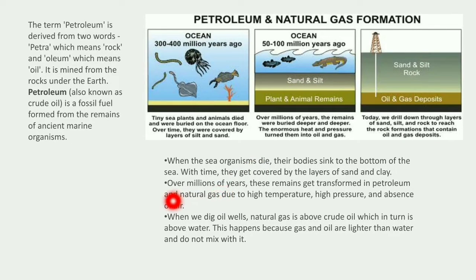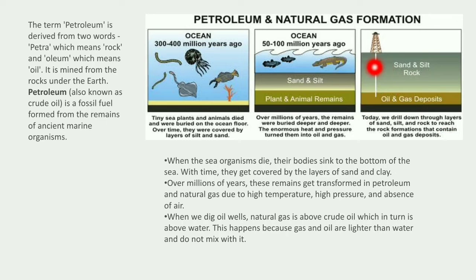Then what happened? When we dig oil wells, natural gas is above crude oil, which in turn is above water. This happens because gas and oil are lighter than water and do not mix with it. Today, we drill down through layers of sand, silt and rock to reach the rock formation that contains oil and gas deposits.